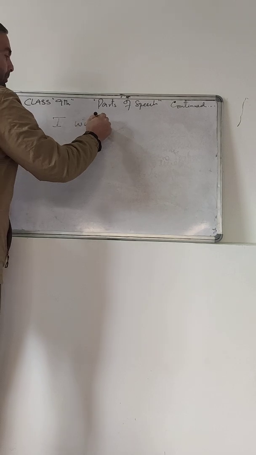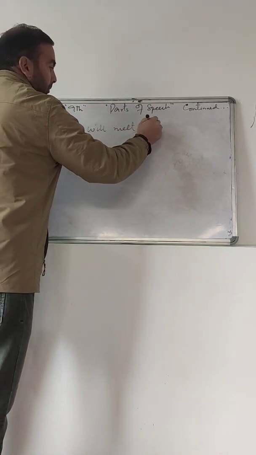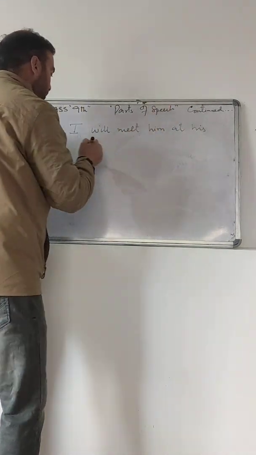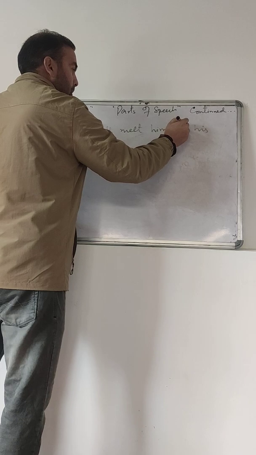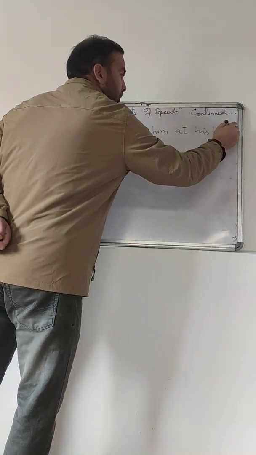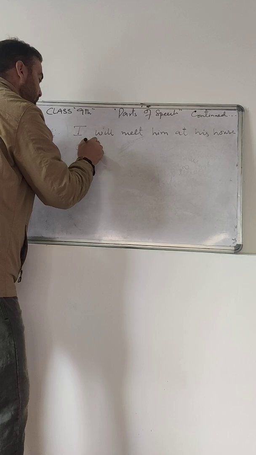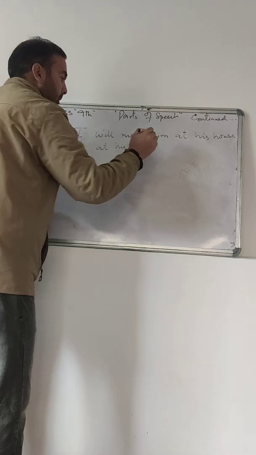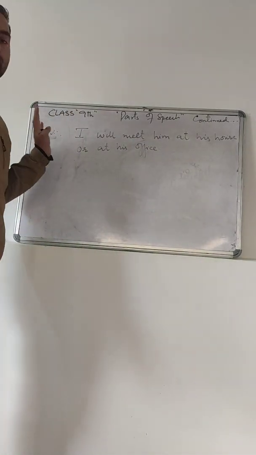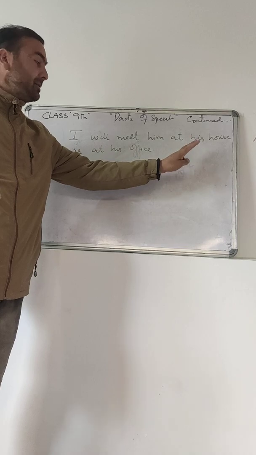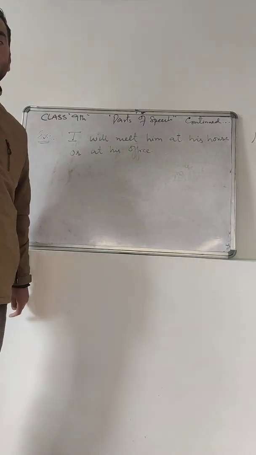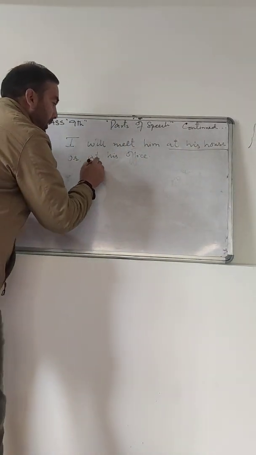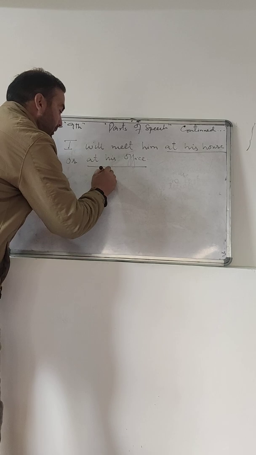Example number 1. I will meet him at his house or at his office. Students, at his house and at his office are the two phrases.